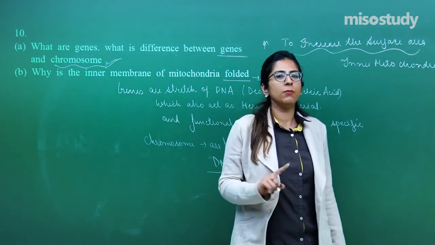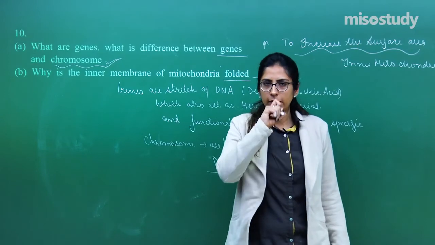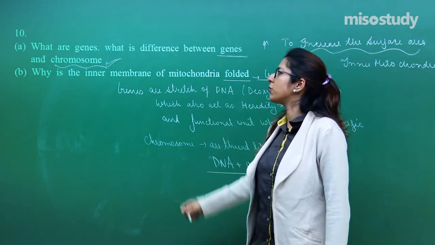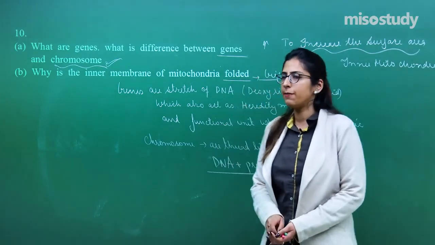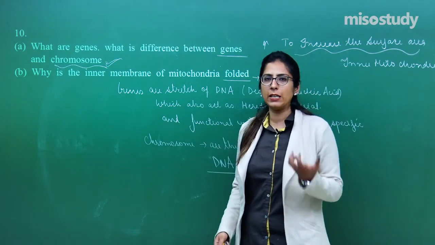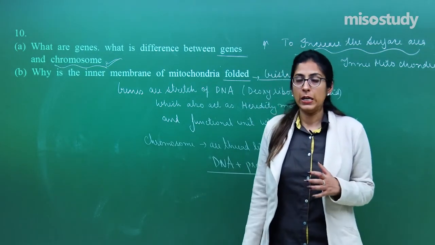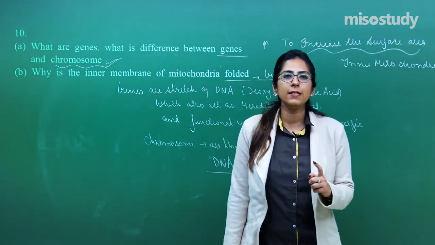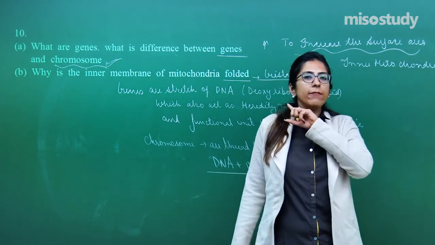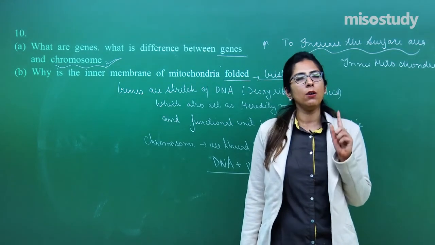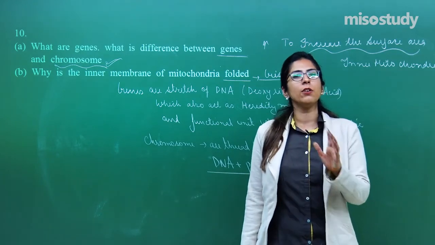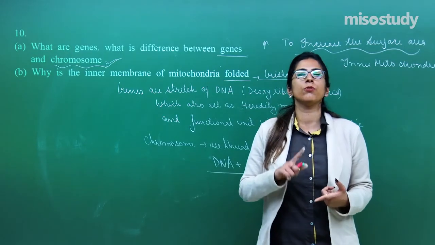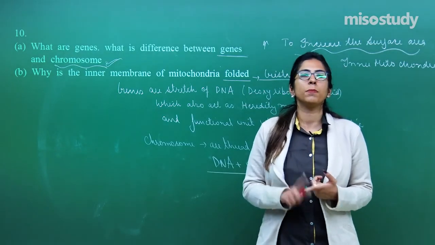Draw a well labeled diagram of mitochondria in this, right? Do explain why these folds are important. If you wish, you can draw the diagram also. Because it is a 5 marks question, you have to attempt it as a long answer type question. And wherever there is a diagram, you must draw it. The diagram should be neat and clean. And one thing should be clear in your mind: never ever draw the diagram with a pen. Always draw a diagram with a pencil. Even in your notebook, when you write whatever I have written on the board, if you make your notes, you should use a pencil. No need to use pens, right?